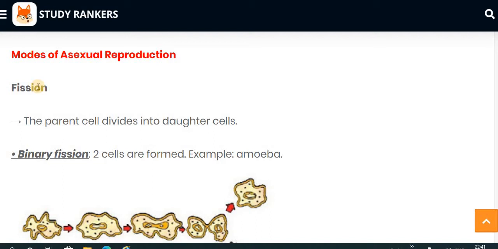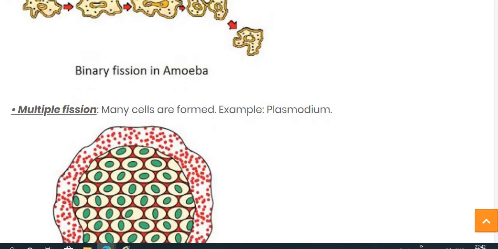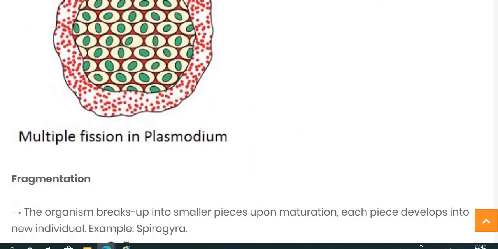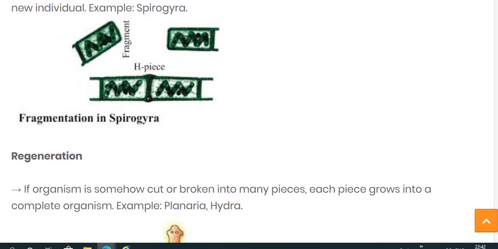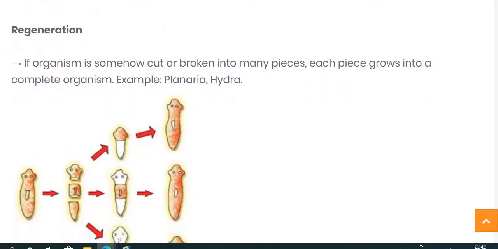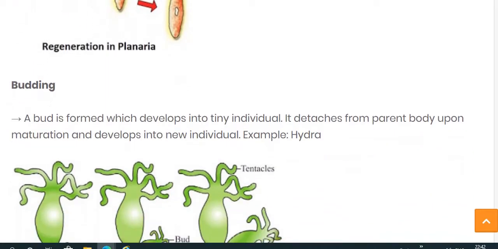Hello student, in the previous video we have seen about the modes of asexual reproduction. In that we have seen about fission, the types of fission: binary fission and multiple fission. Later on we have seen about fragmentation, which generally occurs in Spirogyra. Then the regeneration process, which occurs in Planaria and Hydra.